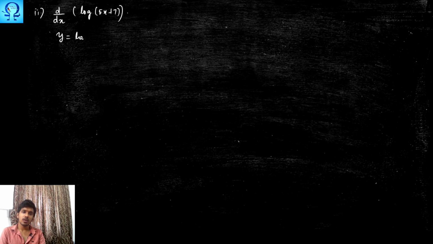Right? The next problem is d upon dx of log 5x plus 7. So one may notice we initially did with a and b. Here we have the specific values, but still let me work it out completely in order to gain better understanding. Let me take y to be log 5x plus 7 and u to be 5x plus 7. If I take this as u, then my y becomes what?